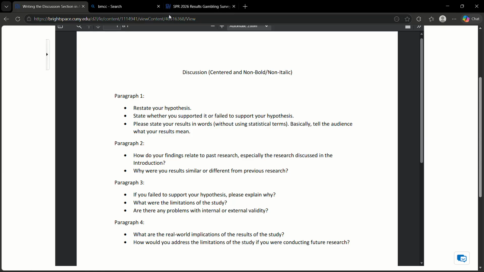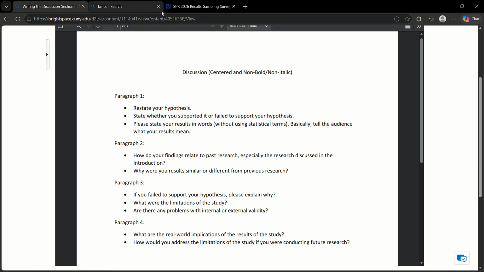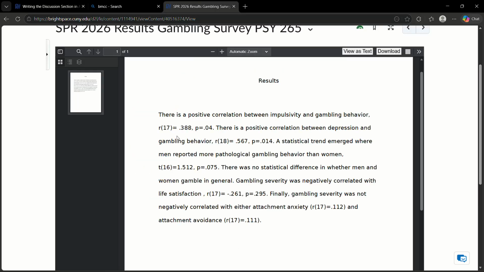For example, hypothesis 1 proposed a positive correlation between impulsivity and gambling behavior. That hypothesis was supported based on the results. All right, so the results are right here, 0.388. So you're just going to basically say that hypothesis 1 proposed a positive correlation between impulsivity and gambling behavior. This hypothesis was supported in the sample based on the survey.